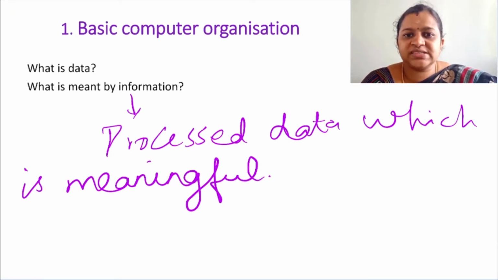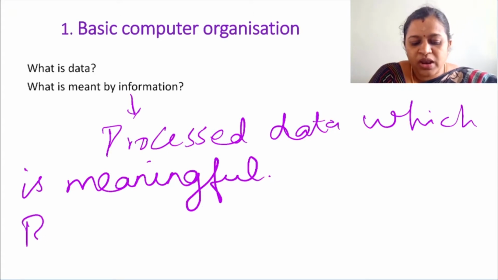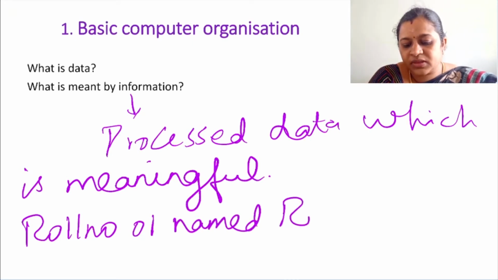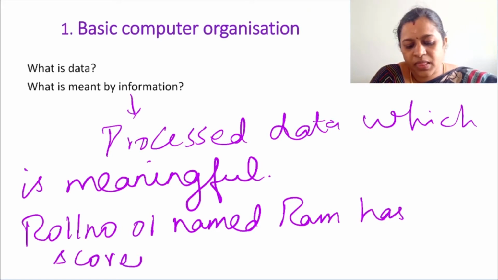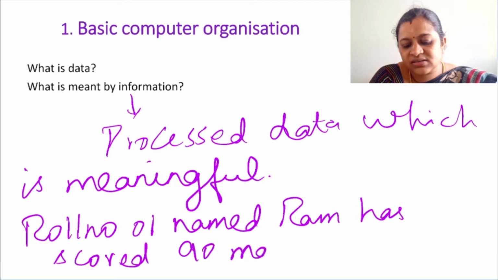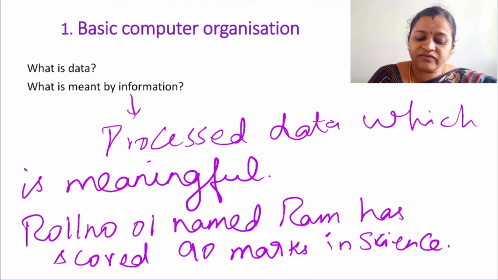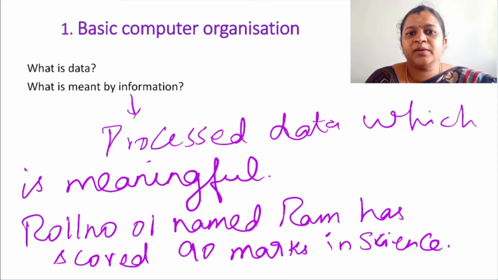Suppose I process all these data, I can say roll number 1 named Ram has scored 90 marks in science. So this is meaningful information. After processing all those raw values, I have got meaningful information. So this is the difference between data and information.